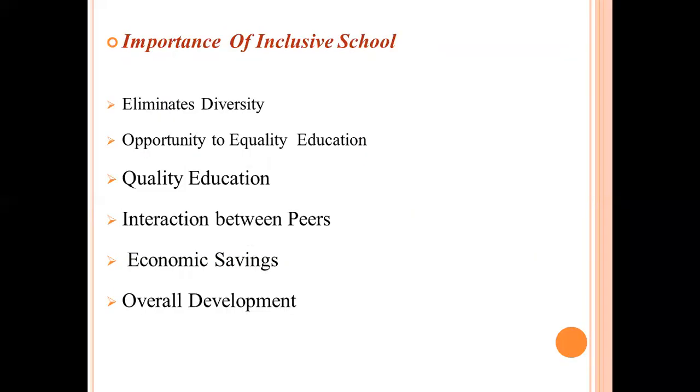Let us understand the importance of inclusive school. For the elimination of diversity barriers, inclusive school is important, giving children the opportunity of equality of education. With the help of quality education, we need to give them facility for interaction between peers, and ultimately it results in savings in economy and overall development. With the help of this we can do overall development of disabled children.